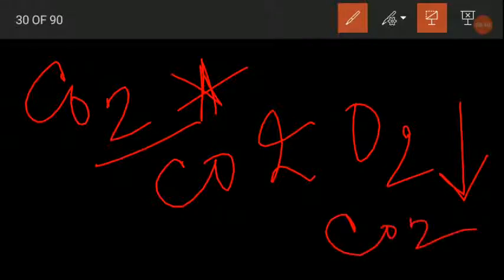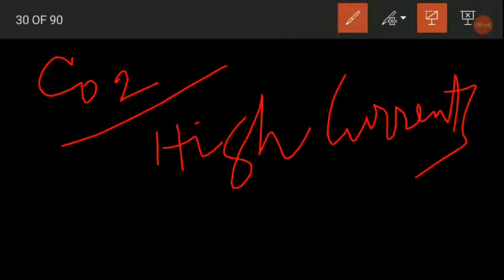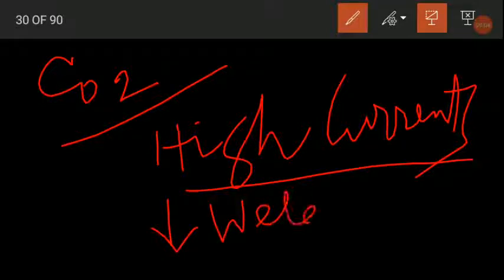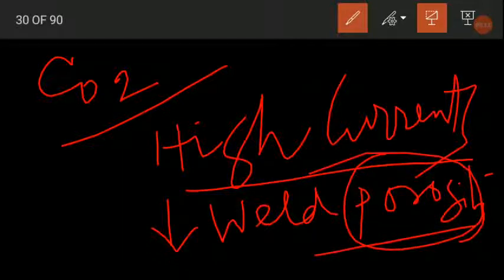Okay. It requires slightly higher currents. So one more thing you have to note over here, for CO2 we require high currents, which cause more agitation in the weld puddle, resulting in the trapped gases to rise and thus to reduce the weld porosity. So it helps reducing weld porosity, that means easy escape of gases, which removes the weld porosity.